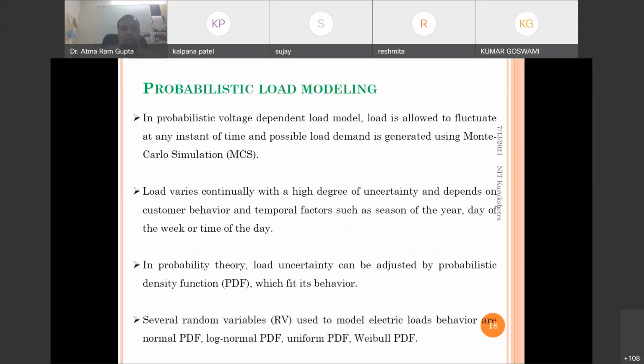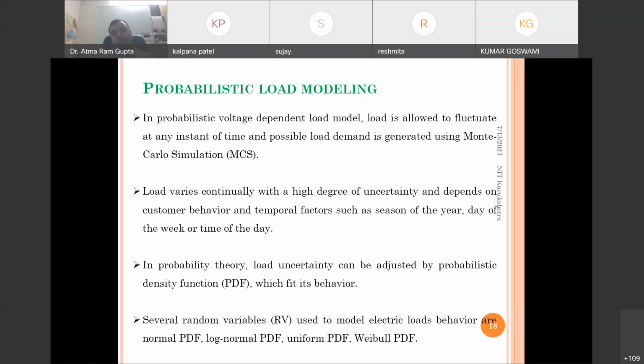Okay, so one of the techniques for forecasting is probabilistic load modeling. In mathematics also we have learned about various probabilistic analyses: how to find the mean and deviation, and accordingly we can find the probable value based on the available data.